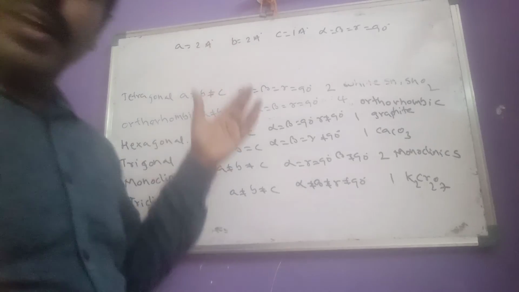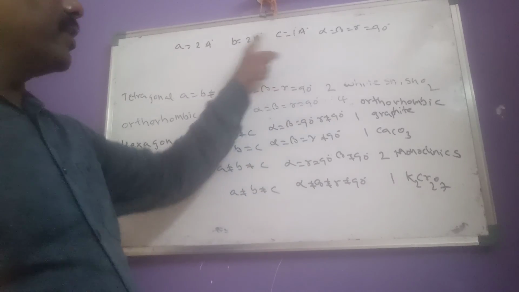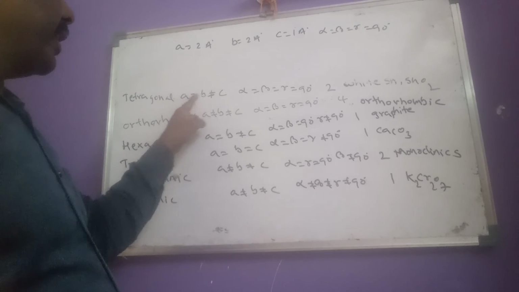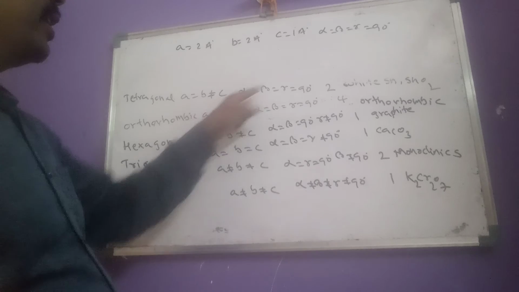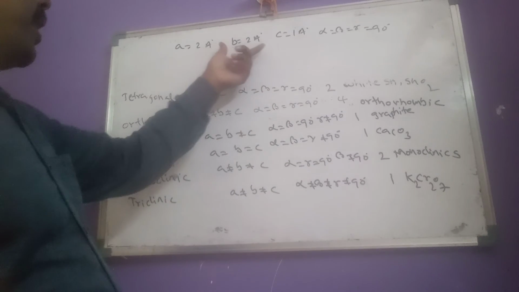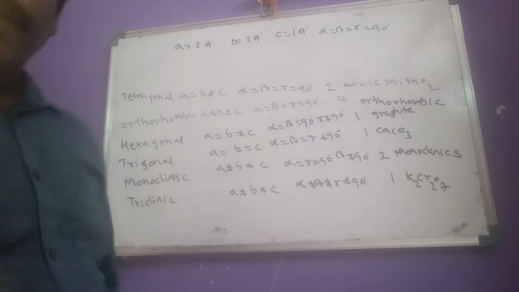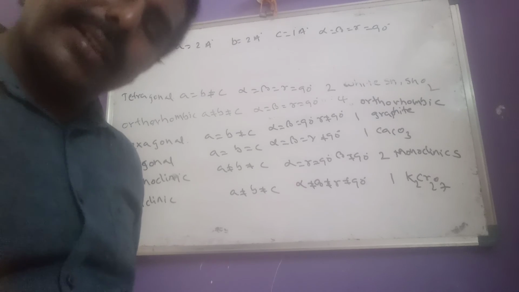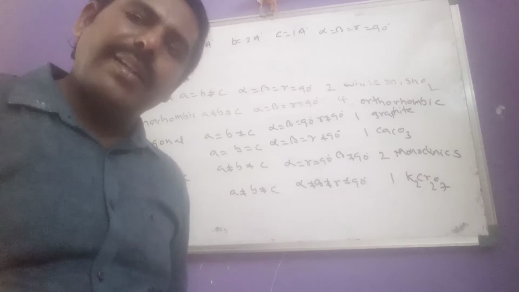Here the a and b values are equal, but c is not equal to them. So which one do we have to consider? a equal to b not equal to c, with all the angles equal to 90. That means these parameters represent a tetragonal structure.